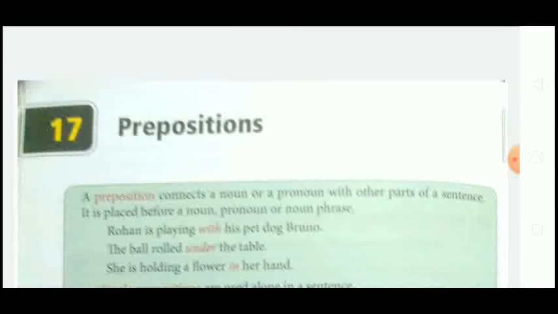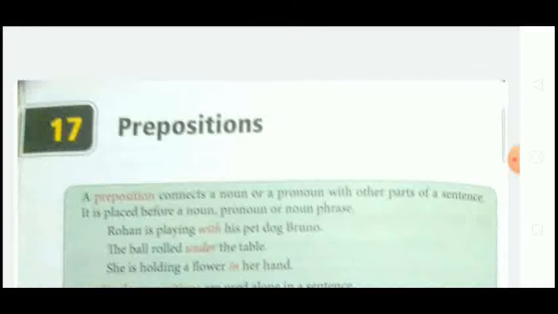That is preposition. A preposition is a word or a group of words used before a noun, pronoun, or noun phrase to show direction, time, place, location, relationships, or to introduce an object. Prepositions are also called connectors because they connect a noun or pronoun with other parts of the sentence.